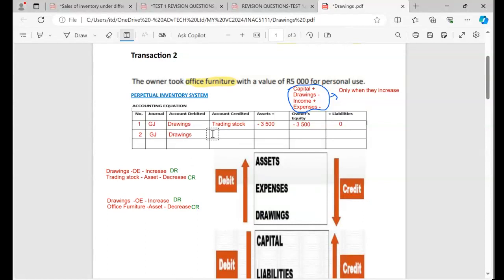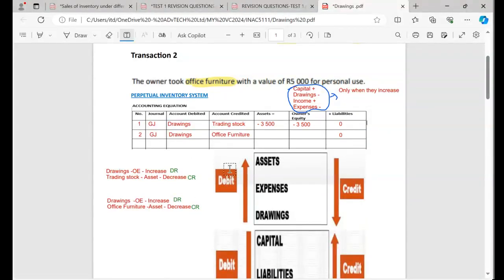You see, I come here and say furniture. Thereafter, for that furniture, at the end of the day, I need to go and check. Drawings will affect owner's equity. Assets will affect assets. I've got no liability, so I'm not going to write anything under liabilities. I just put 0 so that I cannot make a mistake.